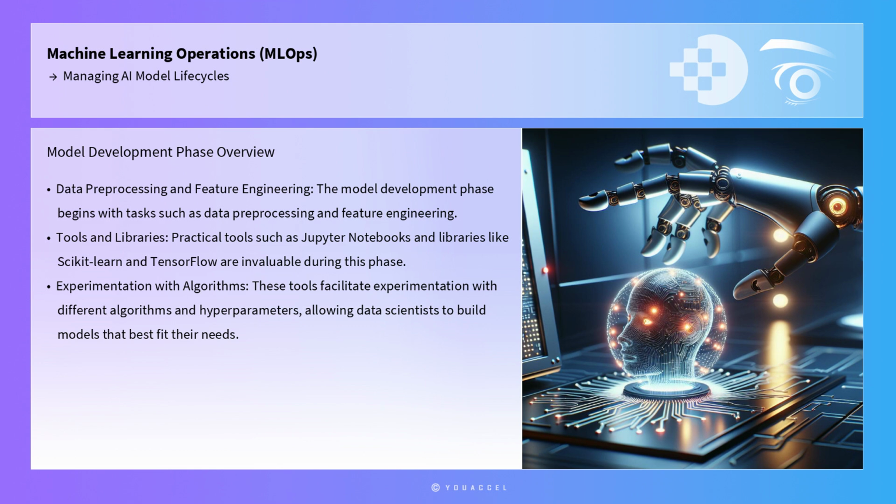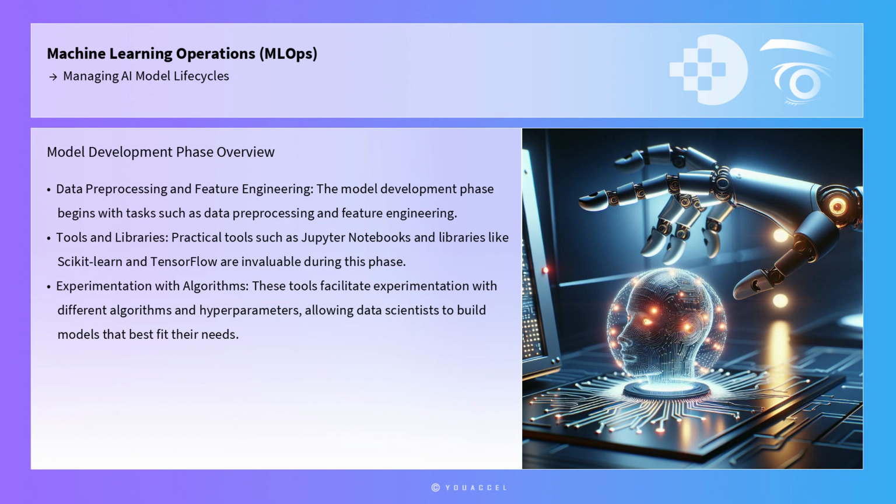Once the planning phase is complete, the model development phase begins. This involves data pre-processing, feature engineering, model selection, and training. Practical tools such as Jupyter Notebooks and libraries like scikit-learn and TensorFlow are invaluable during this phase. These tools facilitate experimentation with different algorithms and hyperparameters, allowing data scientists to build models that best fit their needs.